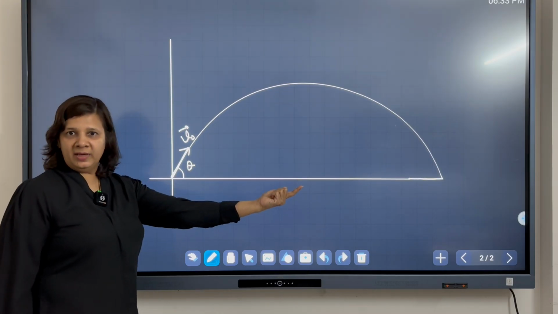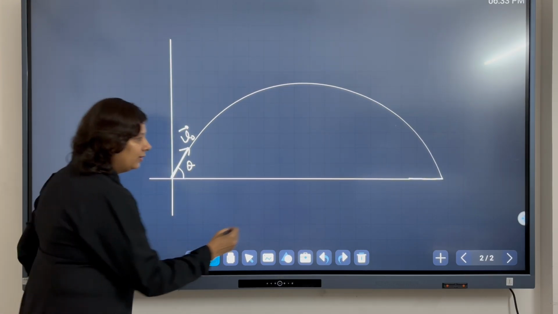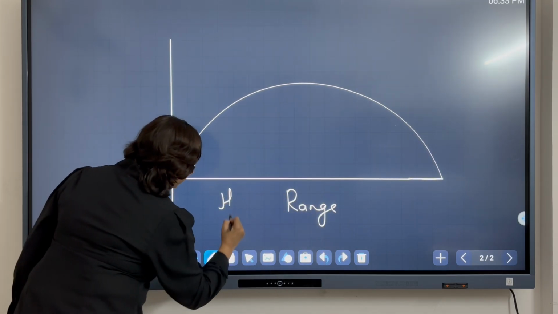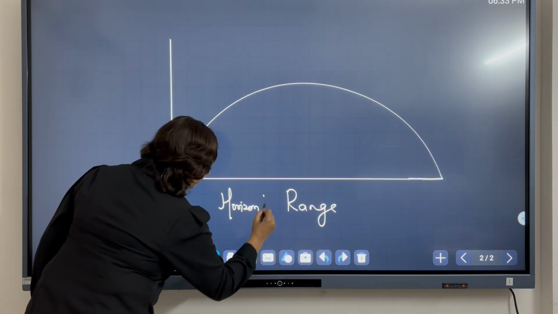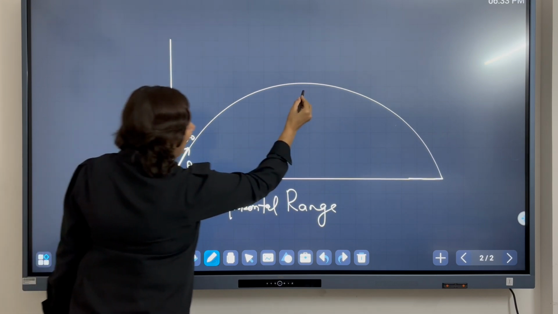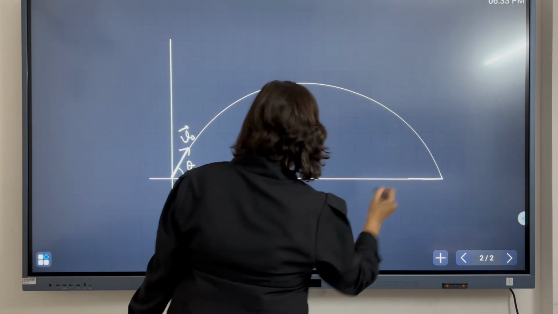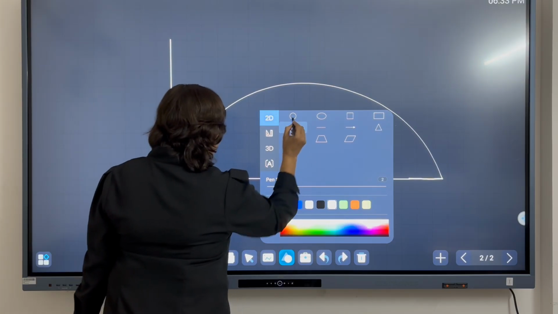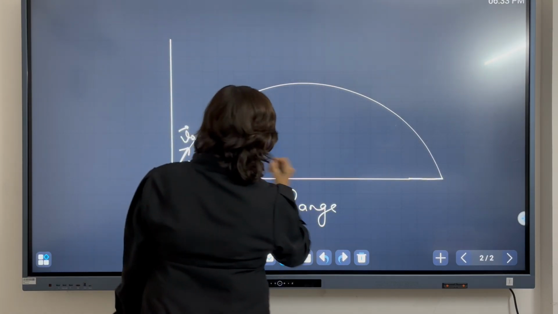The distance which it will cover in the horizontal direction, we call that the range, the horizontal range. And the maximum height the ball will cover, we call that the maximum height.